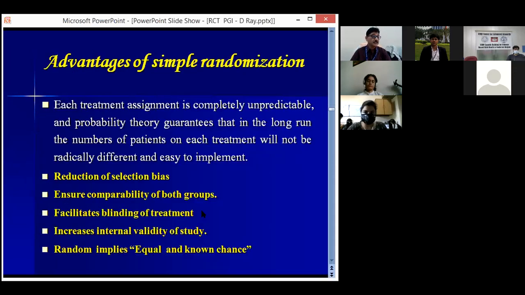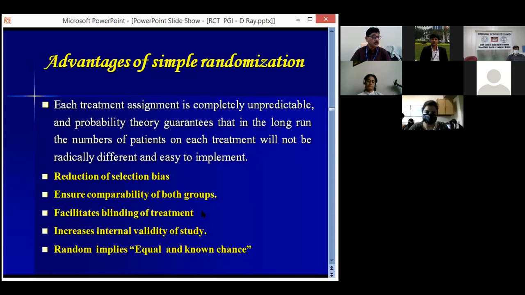Now, what are the advantages of simple randomization? Each treatment assignment is completely unpredictable. We don't know whether the next patient will be recruited in group A or group B, the control group or the intervention group. And probability theory guarantees that in the long run, the number of patients in each treatment group will be equal, and there will not be much difference.